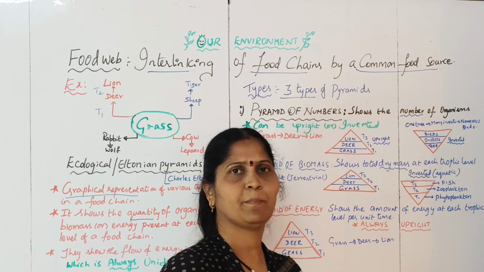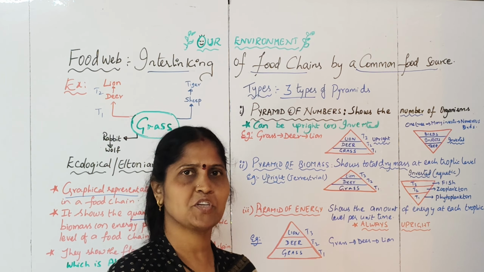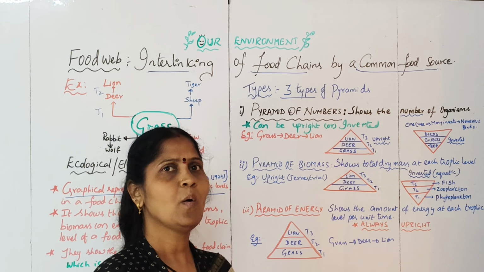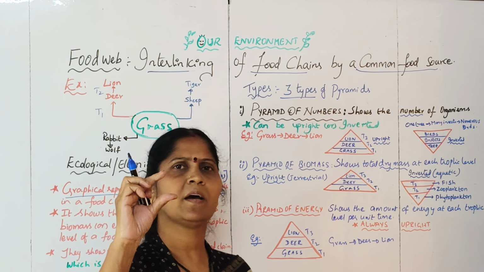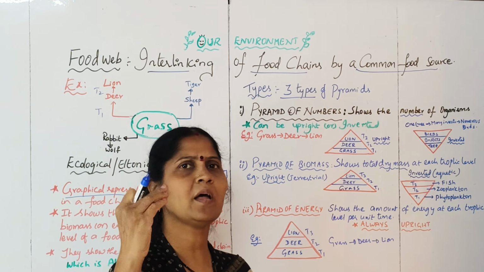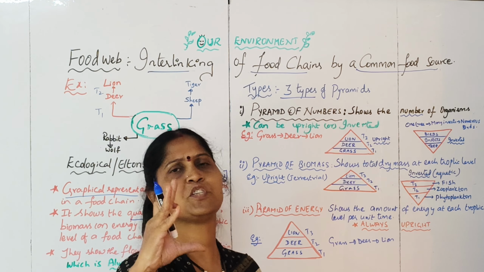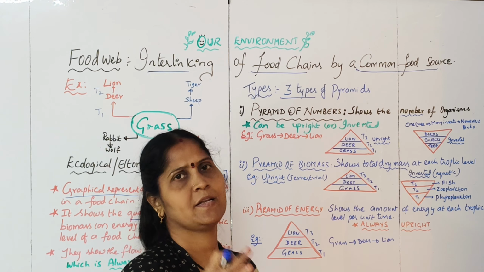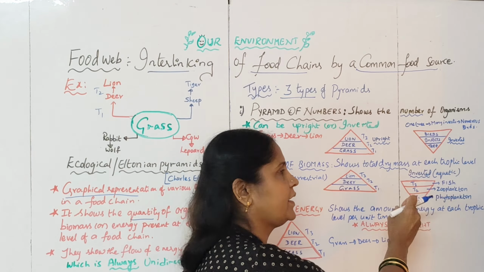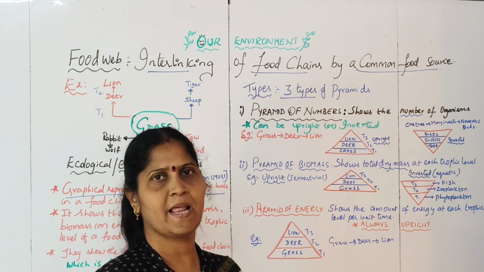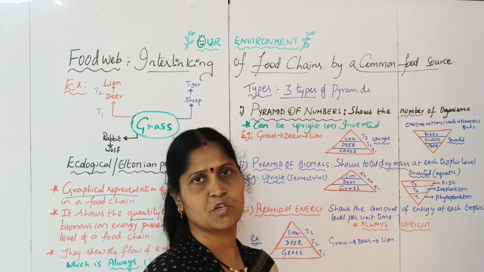The inverted pyramid example here. We will find the inverted pyramid in the case of aquatic conditions or the aquatic ecosystem, that is pond or sea, wherein we have what are called phytoplanktons, which are the producers. They will actually have a very small biomass compared to the next category, that is the zooplanktons, followed by fish, which will have a larger biomass compared to the other categories of organisms. That's why we will draw this pyramid as an inverted pyramid. So this is how the pyramid becomes inverted, and the producers, which are the phytoplanktons in the aquatic ecosystem, will be placed at the apex in the inverted structure of the pyramid.